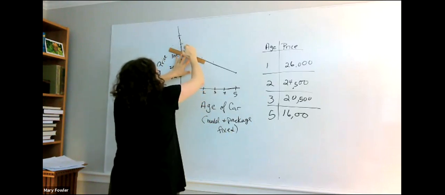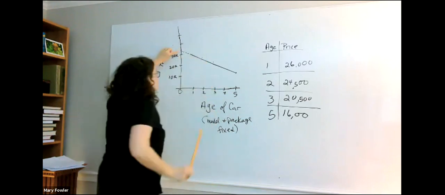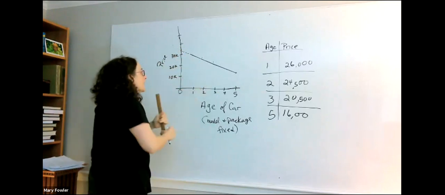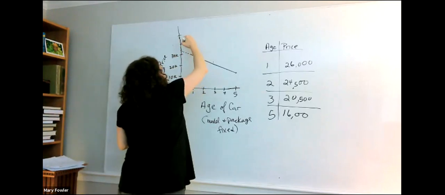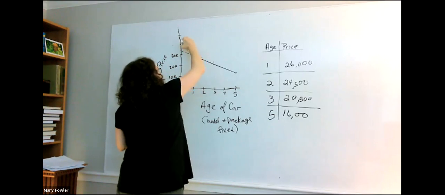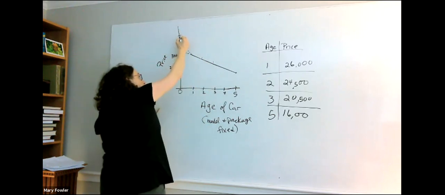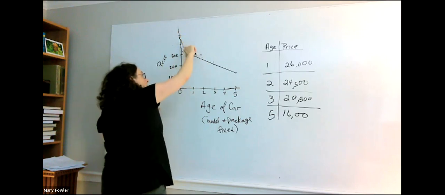If I were to extrapolate this line, I would get an estimate of the new car according to the regression line. But many of us maybe know that what happens initially when a car is 0 years old and it gets purchased is there's a steep loss in value here.